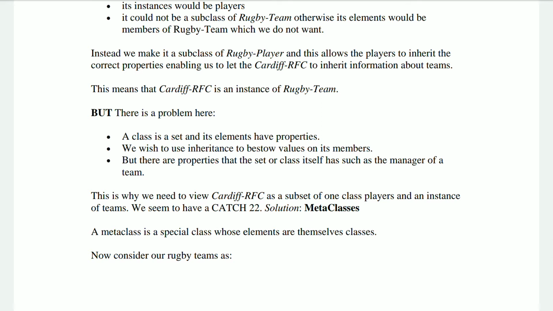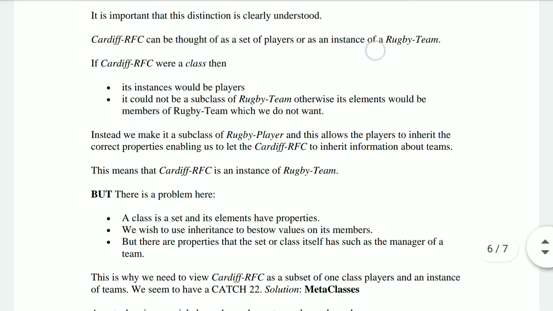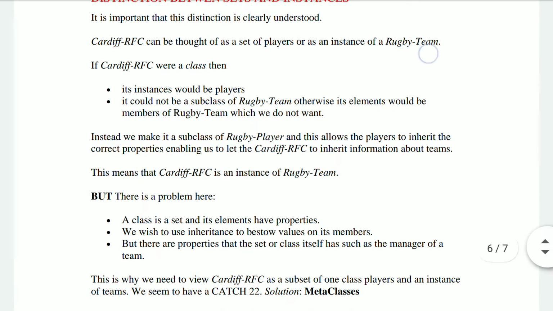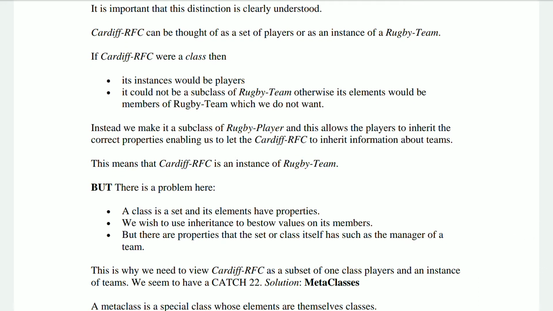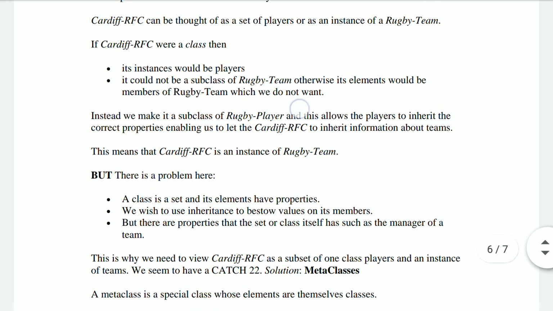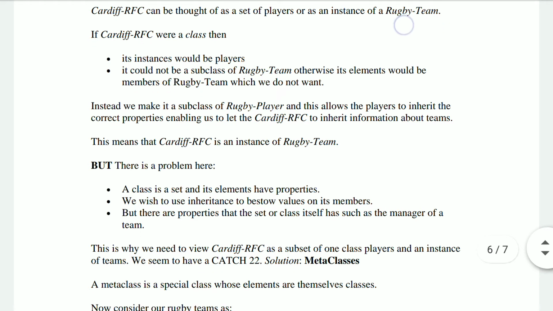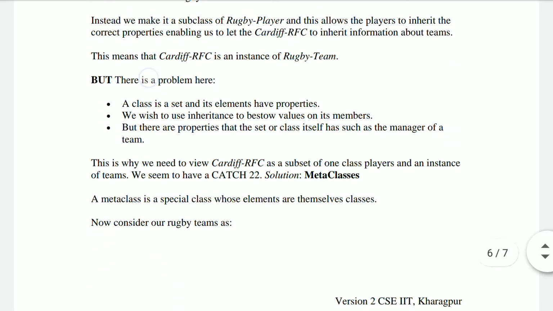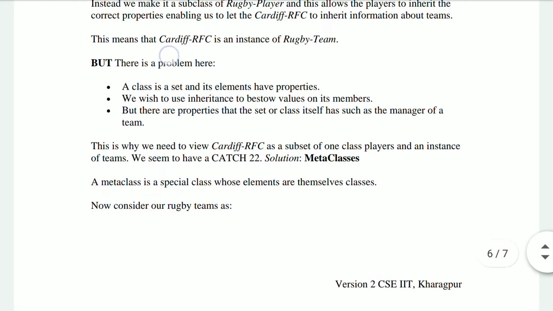That means now we have secluded the players within a particular team name, which may belong to a higher class or another frame. That means the rugby team and all its classes can be subgrouped under the rugby player head. So the rugby player can have all the players from many different teams, which belong to another frame called the rugby team frame. But by doing so, sorry, this means that Cardiff RFC is an instance of rugby team. So this holds true in case of instance.